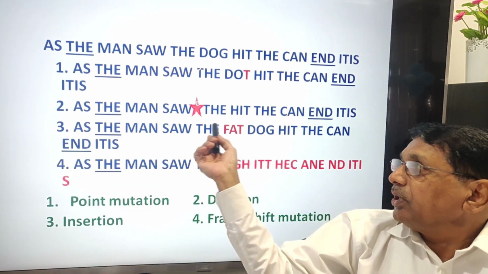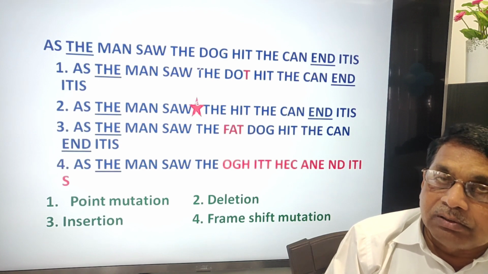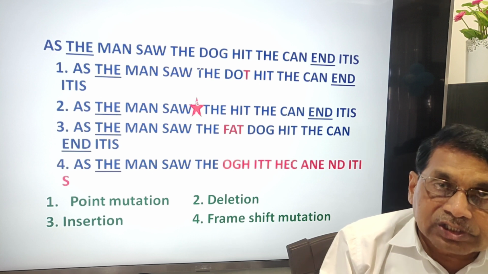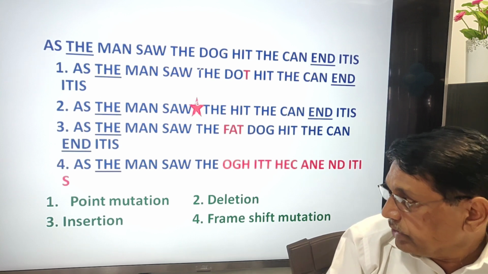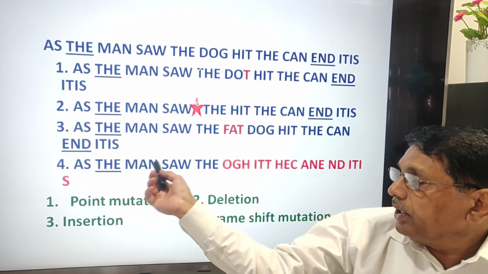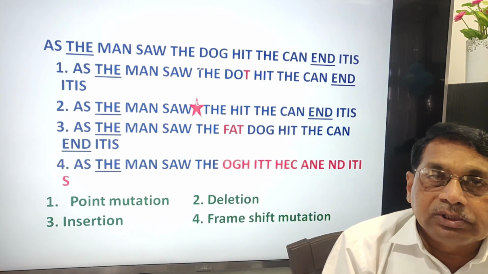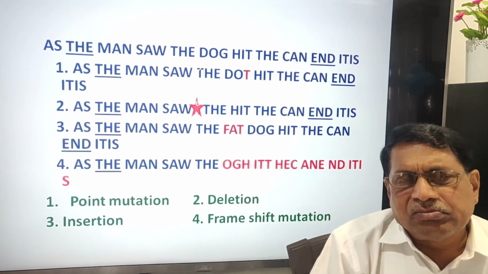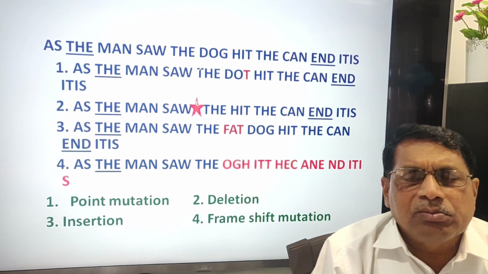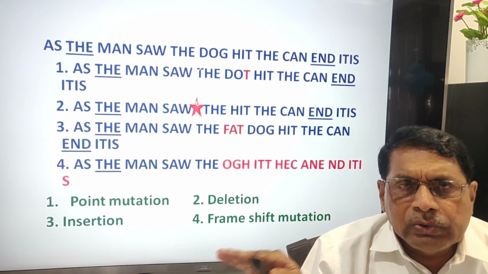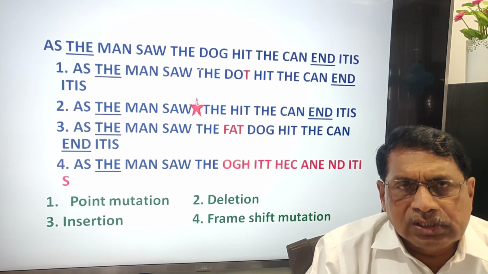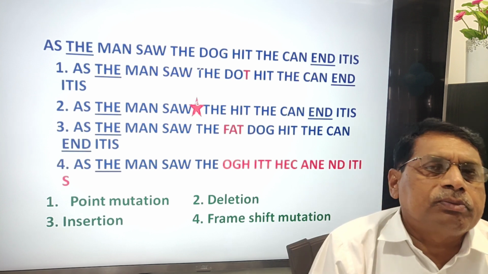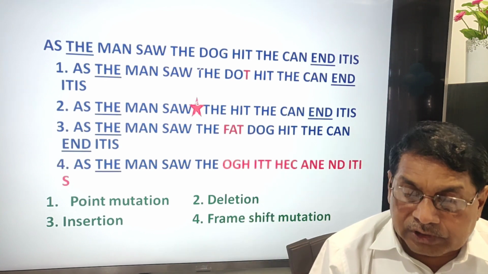The man saw the dog earlier, normal, but now fat is inserted. Insertion, a 3 nucleotide sequence is inserted. Frame shift: the man saw the, up to this level, but then the nucleotide sequence changed, meaningless. In other words, at the molecular level, the new 3 nucleotide sequences code for different types of amino acids and entirely a new type of protein. These are called frame shift mutations.